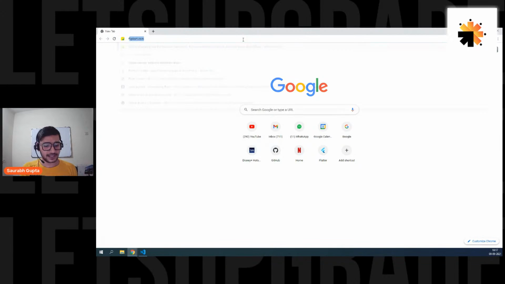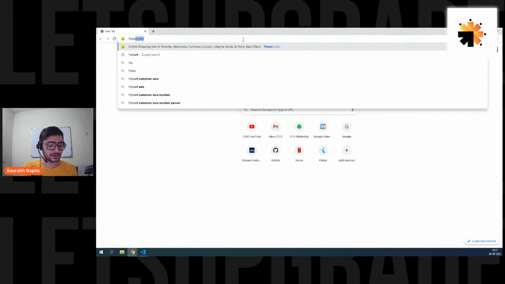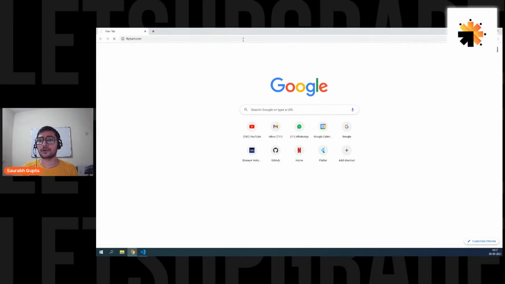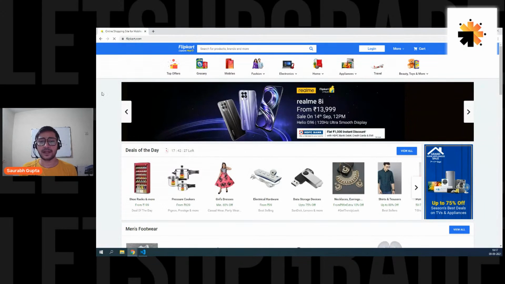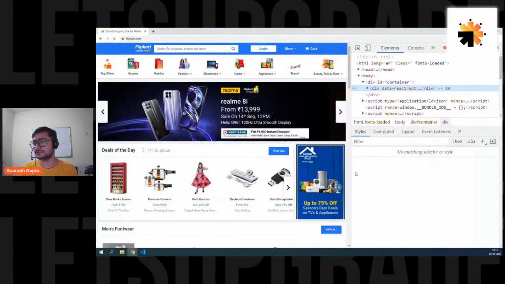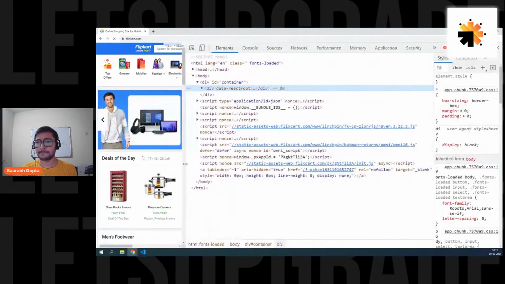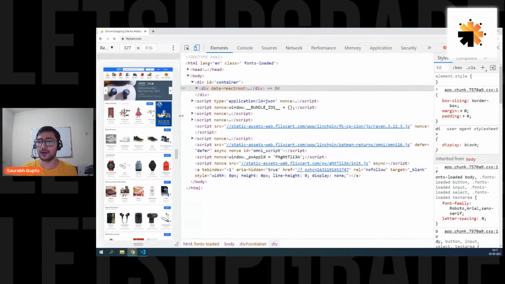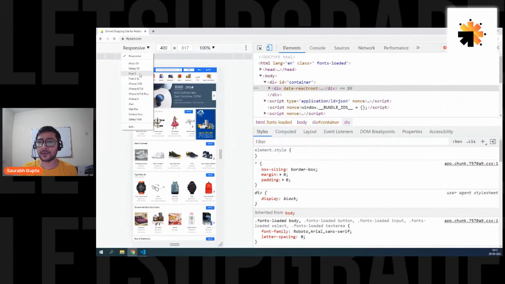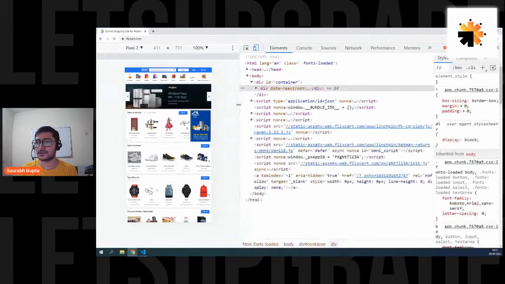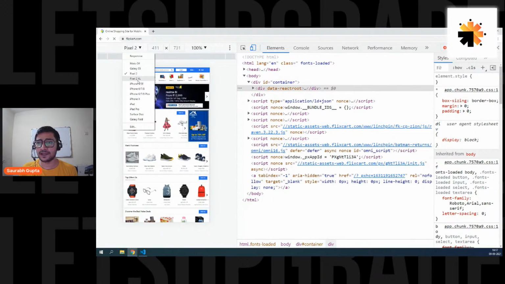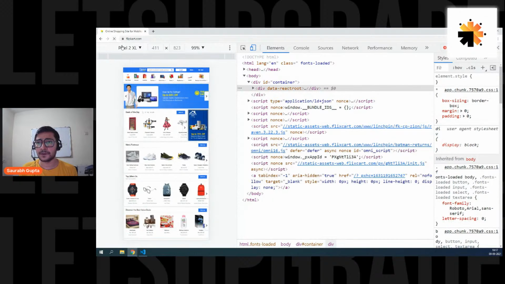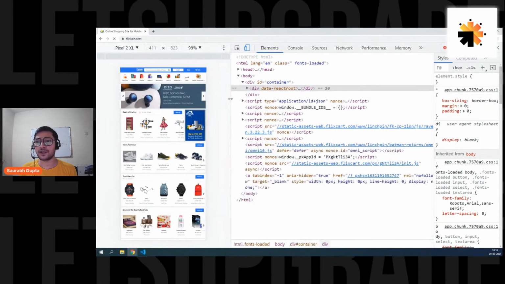So let's go to a site like, let's say, flipkart.com. I hope they have made it responsive properly. Flipkart.com. Now let me do this. Okay, I think I have to switch to mobile view, and let's go for a particular mobile phone. I think they are using some different technique for this. Maybe they have not made it like that. Let me refresh it once so that I can show you. I want to actually refresh the page.